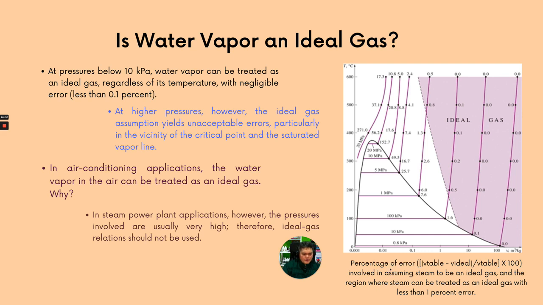So a percentage of error is involved in treating steam as an ideal gas, and this is the region where steam can be treated as an ideal gas with less than 1% error. So if you want less than 1% error, this is the region where we can use the ideal gas equation. Other than that, we have to use a different kind of equation if you want to predict the property. Otherwise, you can also use the phase diagram to determine some properties.